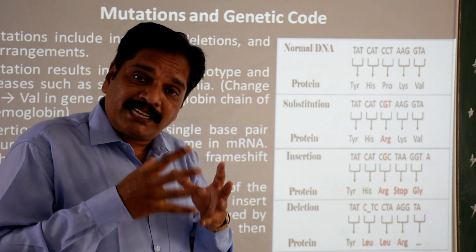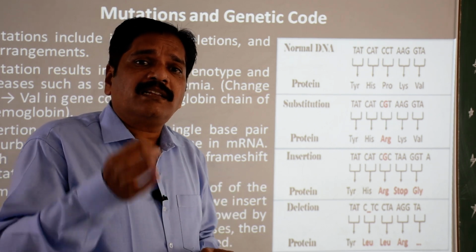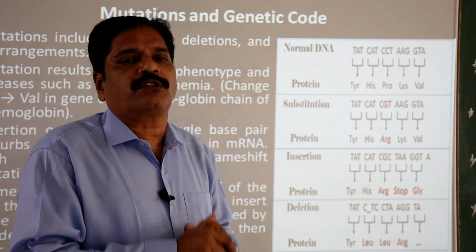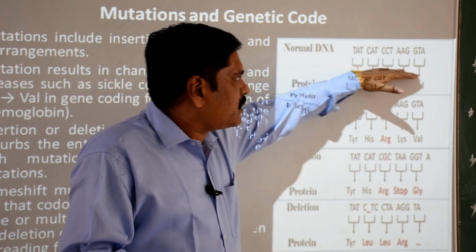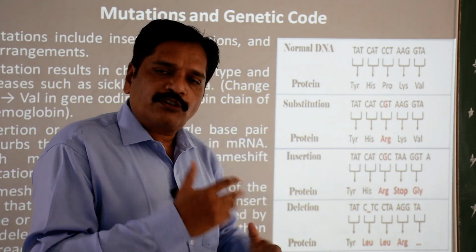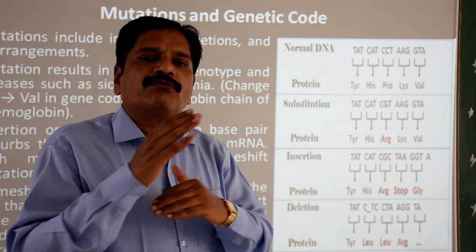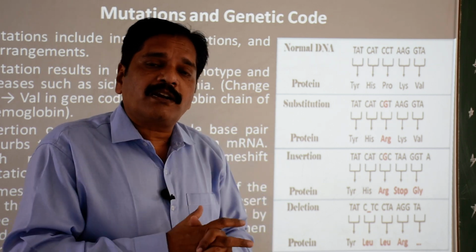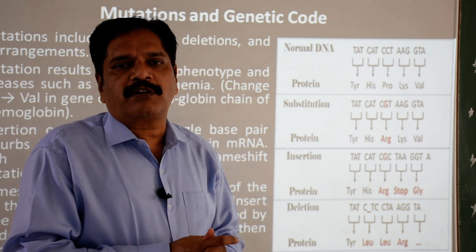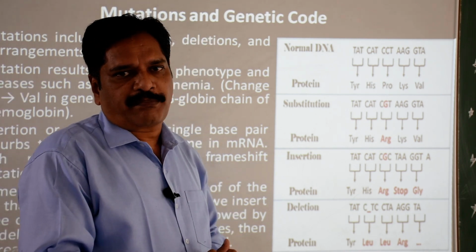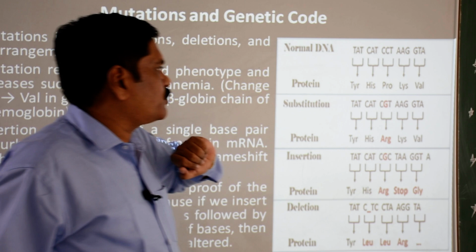Clear? So you can see that only the substitution of a single nitrogenous base or nucleotide in this triplet codon will change the nature of this codon. This codon will now code a different amino acid, and surely this different amino acid will change the whole nature of that polypeptide chain or the protein. Clear? So this is substitution.